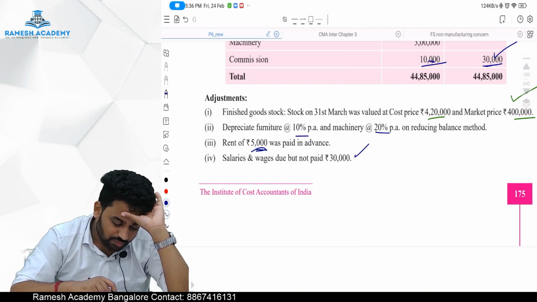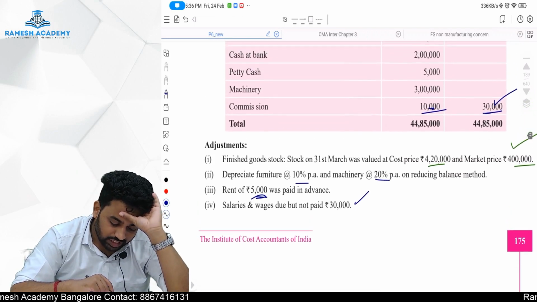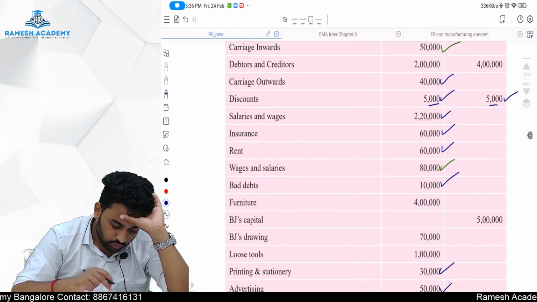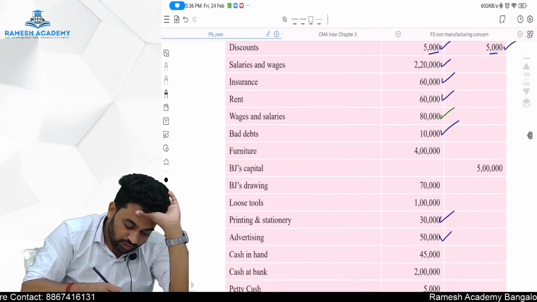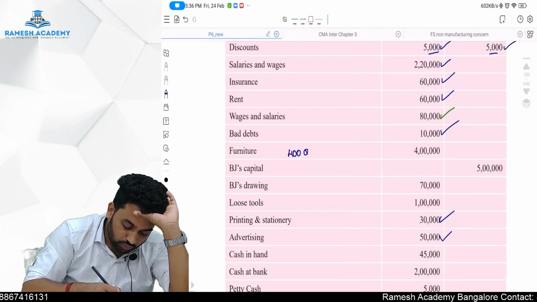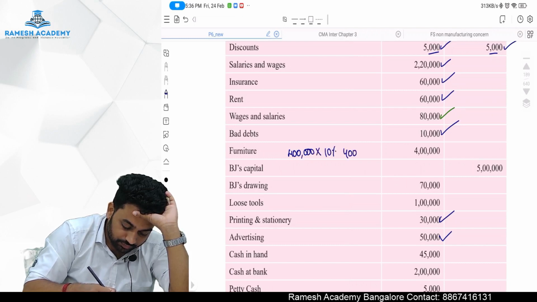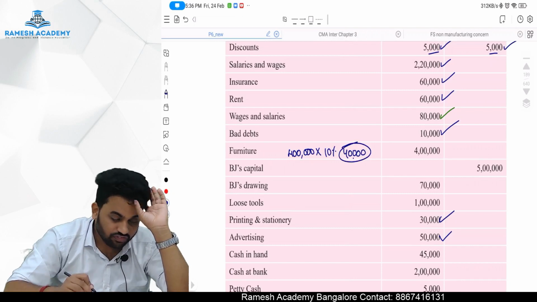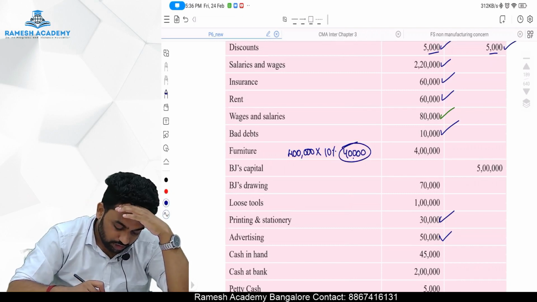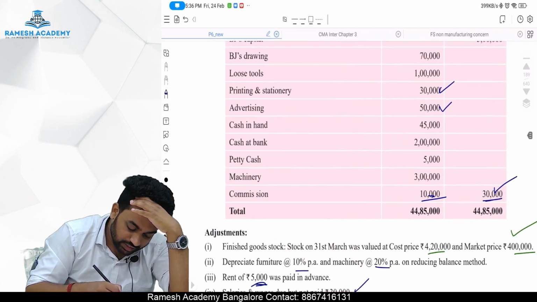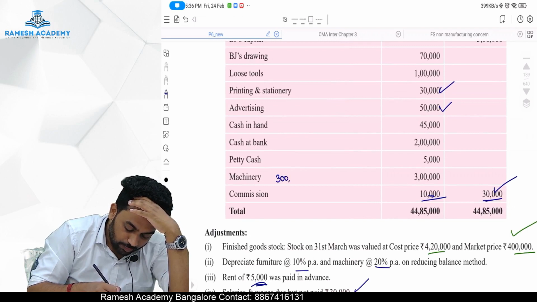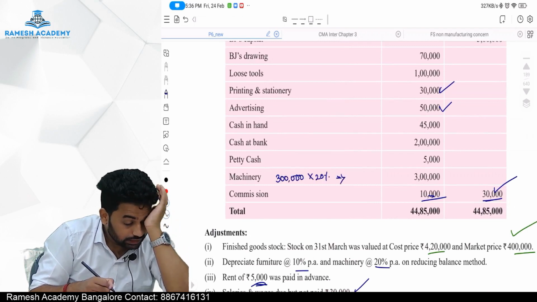So for the P&L account, how much is it? Furniture 10%, machinery 20%. So furniture 10% means how much, sir? 4 lakh into 10% will come to 40,000 rupees. Depreciation of furniture is 40,000 rupees. Machinery 20%, it seems machinery is 3 lakh rupees. So upon that 20%, which will come to 60,000.